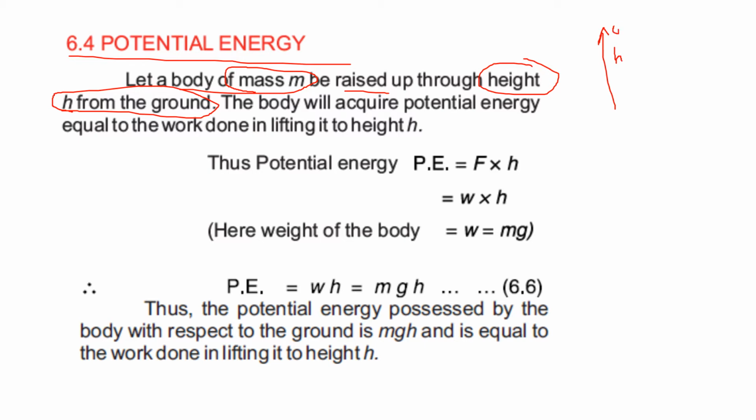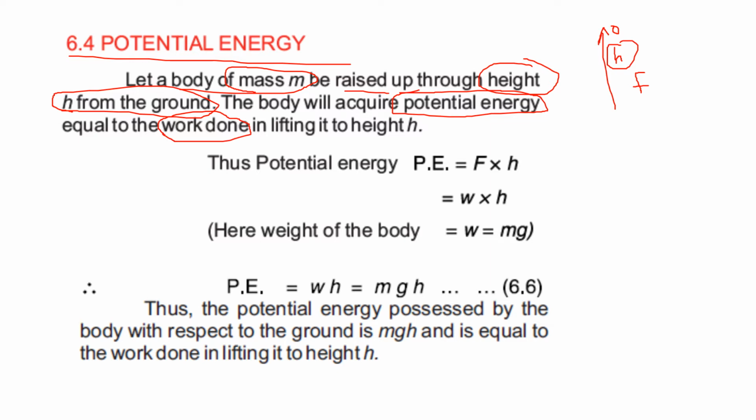So what happened over here? The body is gaining potential energy because the body is changing its position, and the body is moving towards some height. And obviously when the body is moving, it covers some distance in the form of h, and a force is also applied to move the body in the upward direction. And we can say that when there is a force and distance is covered, the body is doing some work.